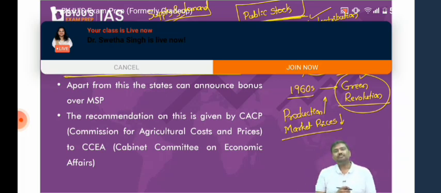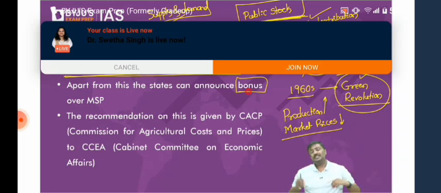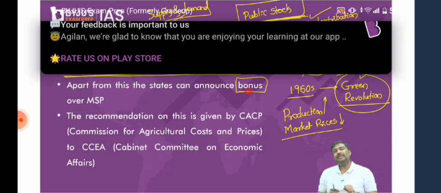Now, next, the central government will announce MSP. State governments can also announce a bonus. Remember this. The central government will announce MSP, and the state government will announce a bonus. What is the meaning of it? Let's say the state government has announced a bonus of 200 rupees, and the Center has announced an MSP of 1,000 rupees.